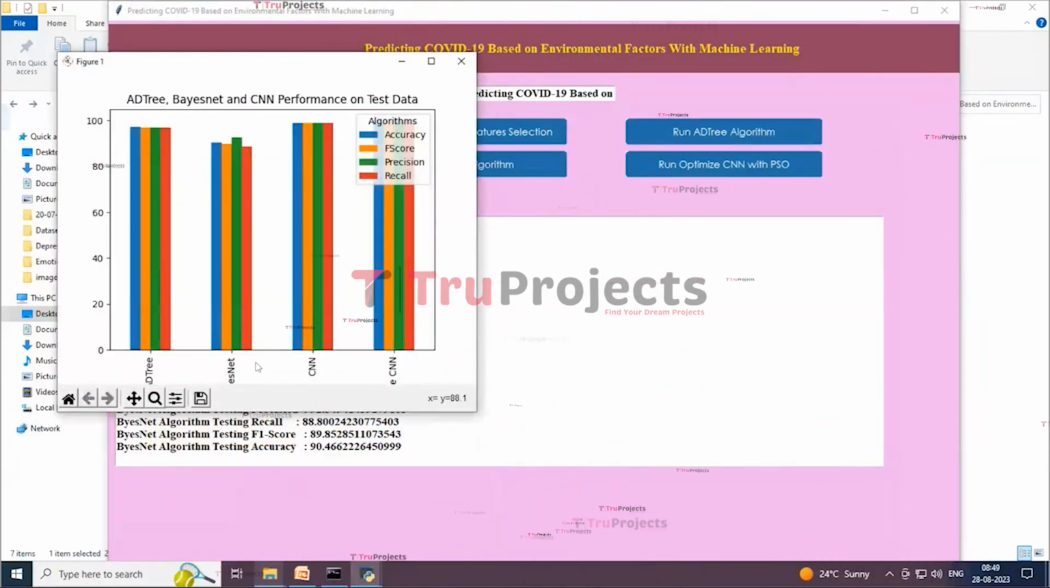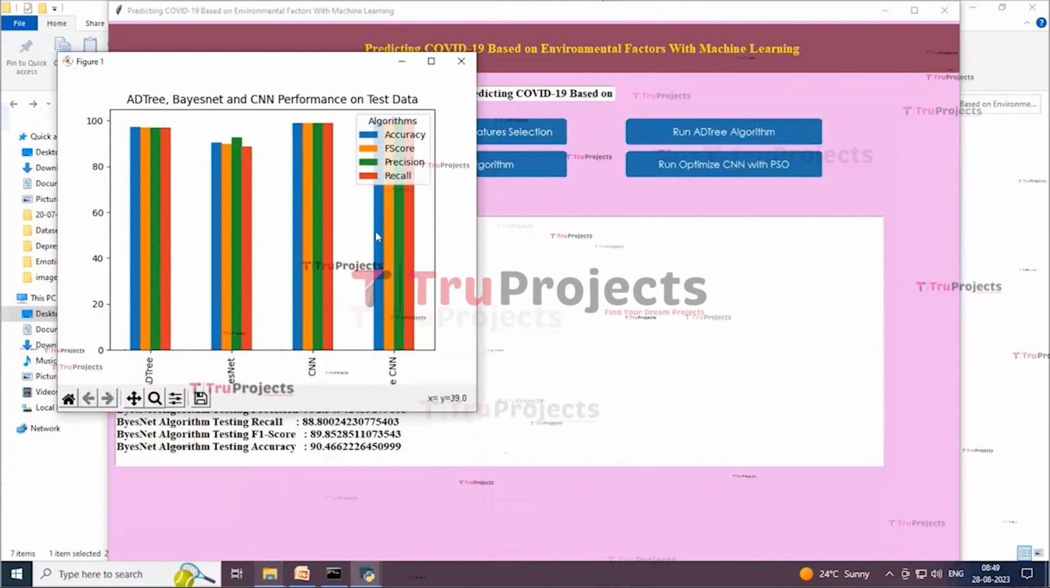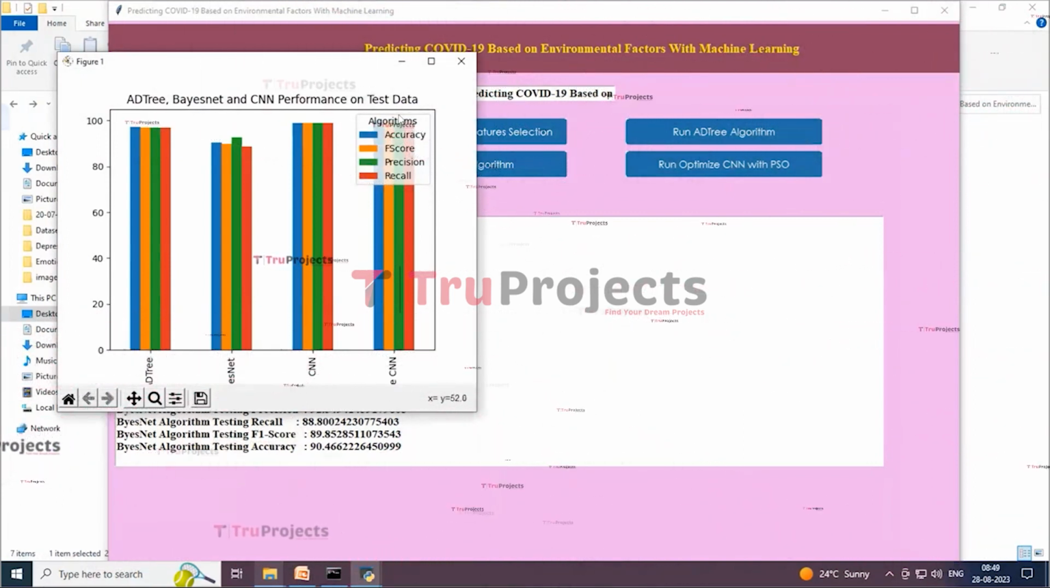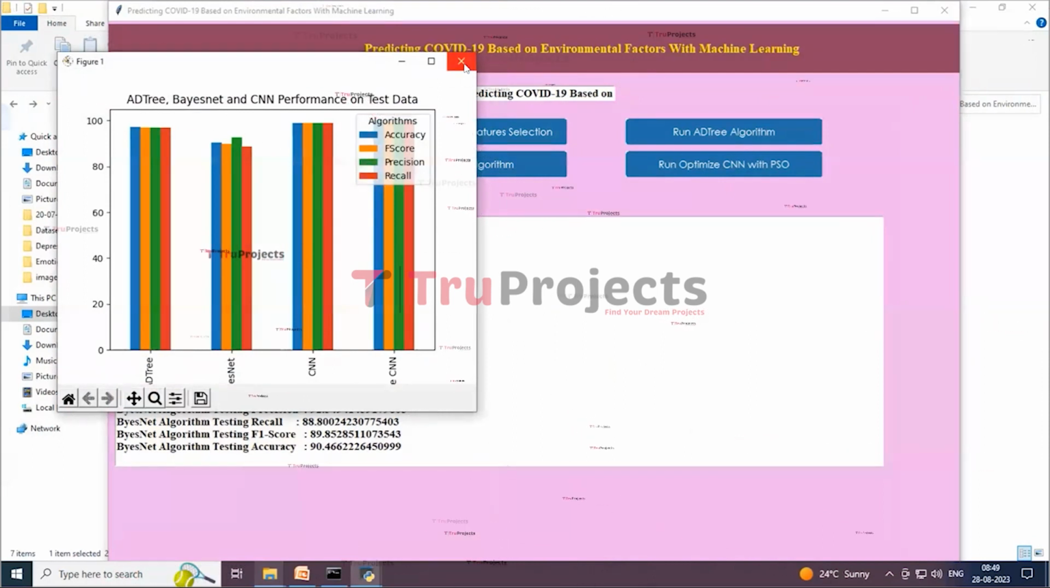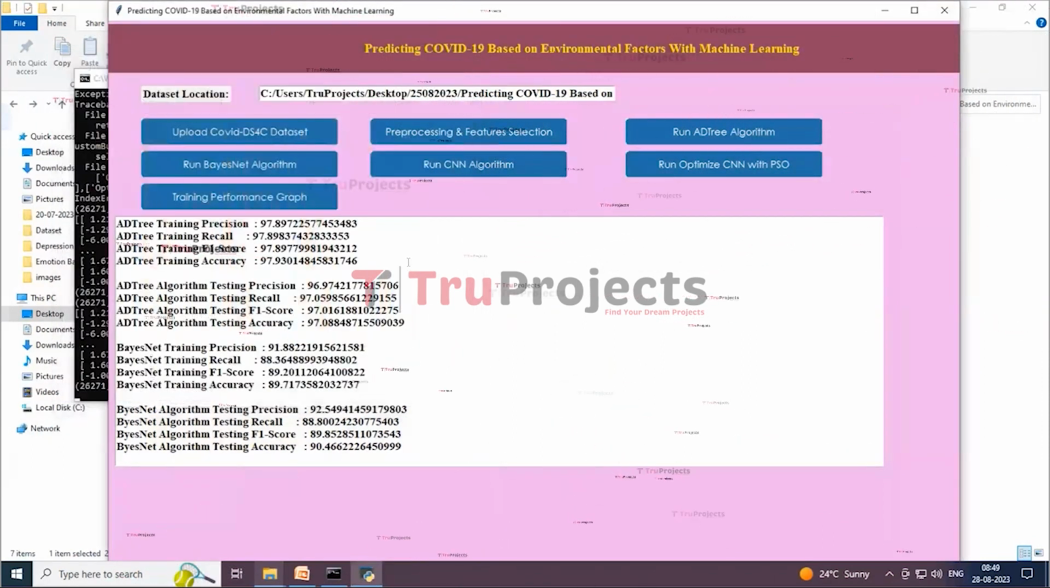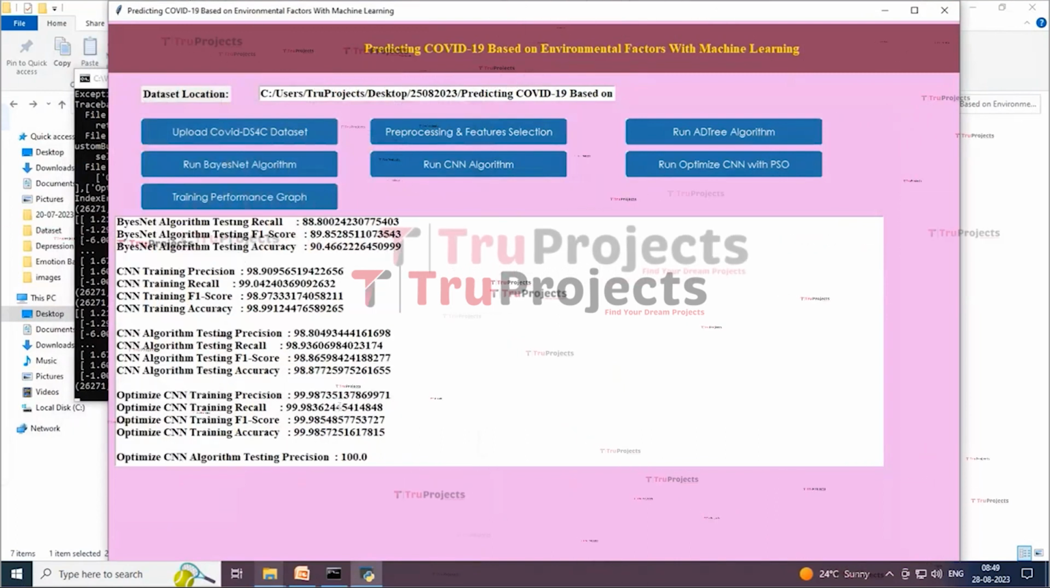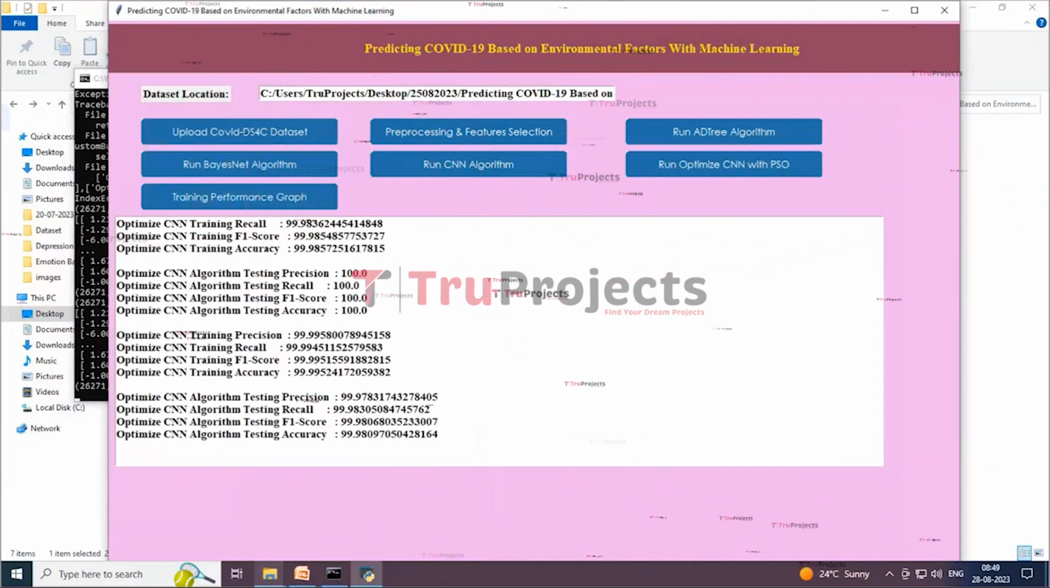So here in this graph you can see that x-axis represents algorithm names and y-axis represents accuracy, precision, recall and F1 score, with different color bars, and in this graph CNN gives better accuracy. So now closing this graph, you can see that here we have got the accuracy for all the algorithms over here.